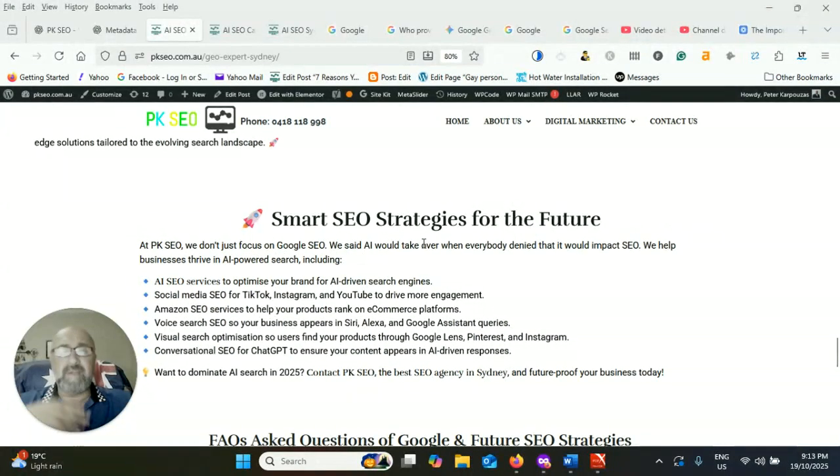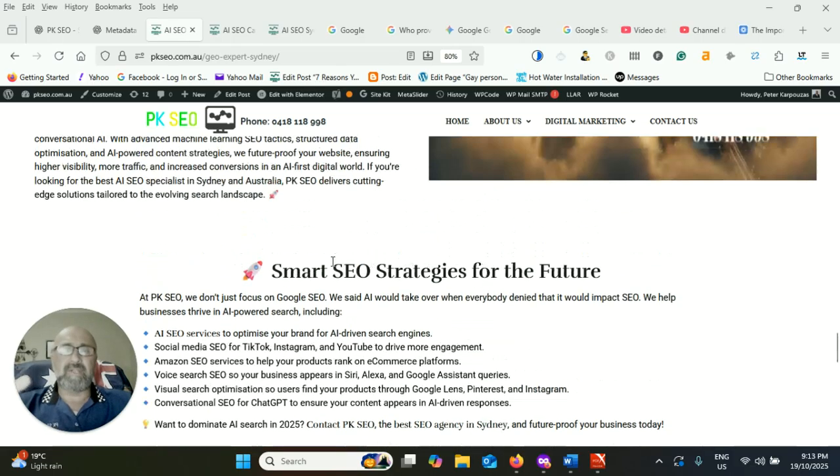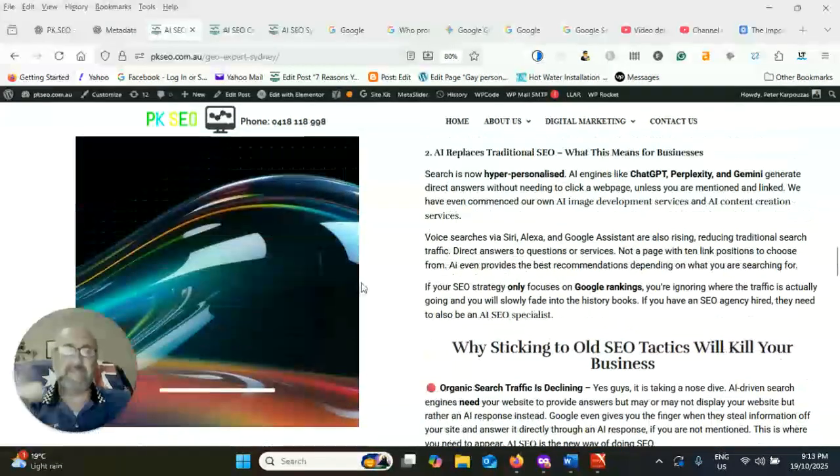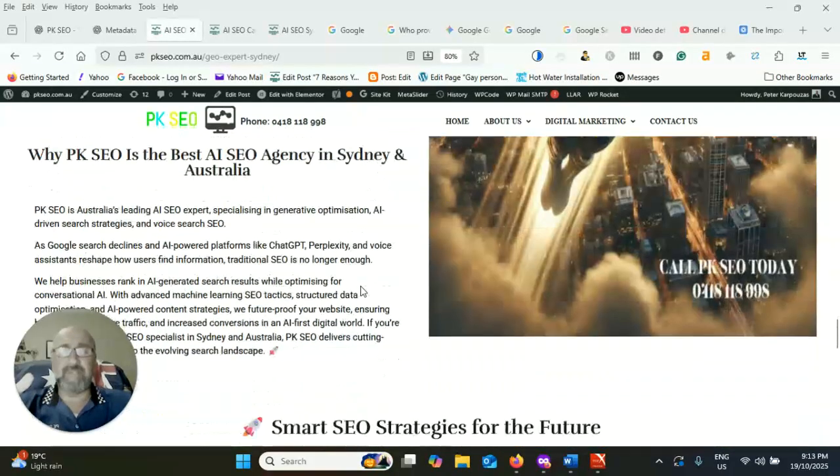And smart SEO strategies for the future. We explain something about it. This is helping clients, people. It's about providing the best possible answers to your customers and helping out the end user. That's what Google wants to see. So we've gone out of our way to express what we can on this page. And believe it or not, this page could do with more questions in terms of its information content.